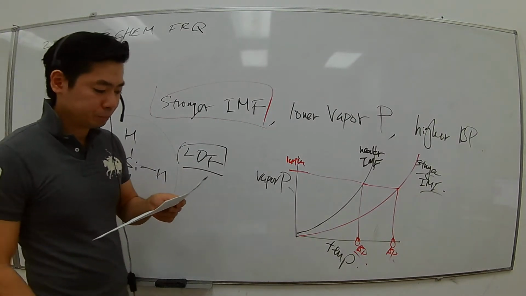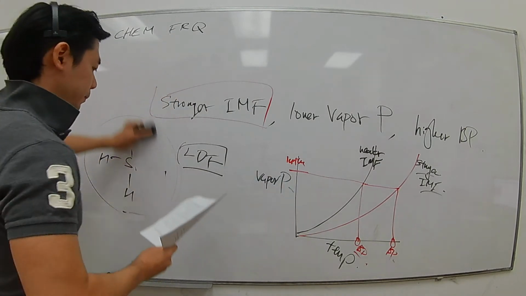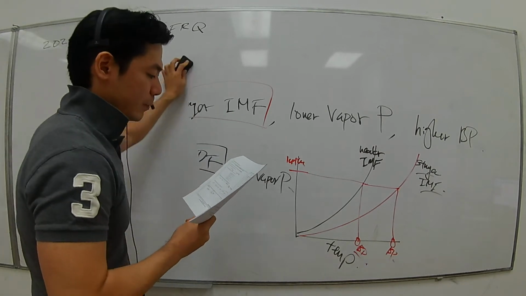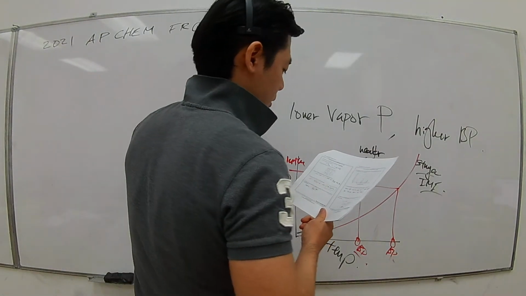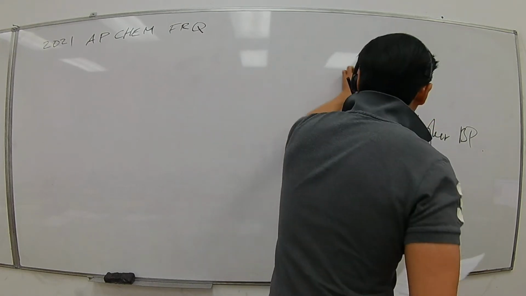And part C. The question is asking, write a balanced equation for the reaction for SiH4 decomposing to form solid silicon and hydrogen gas. Let's write a balanced equation for this.